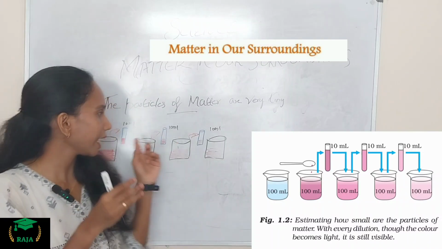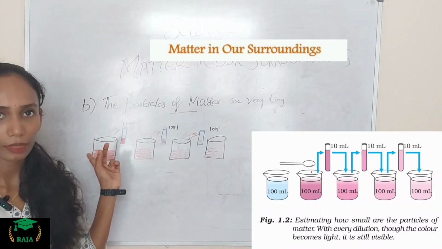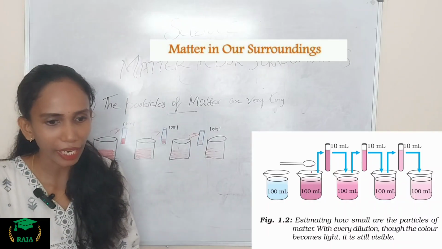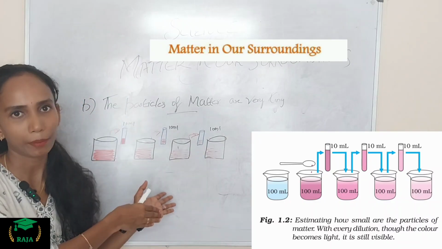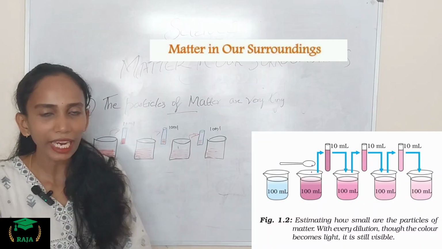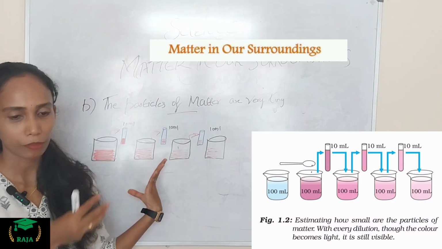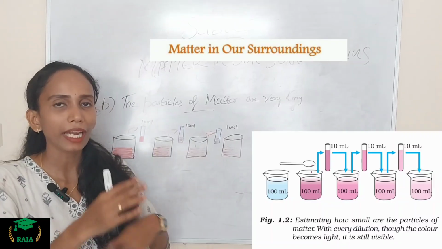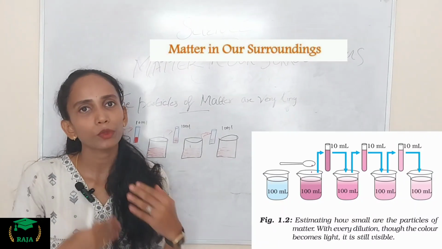Then take 10 ml of this potassium permanganate solution and add it to another 100 ml of water. Again take 10 ml from this beaker solution and dissolve it in 100 ml of water, and repeat this process 5 or 6 times.